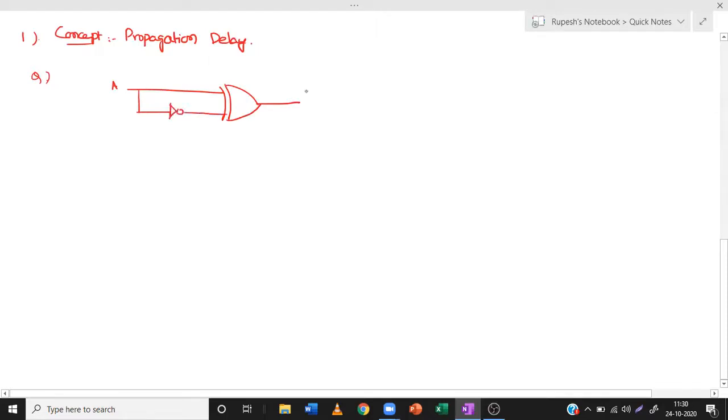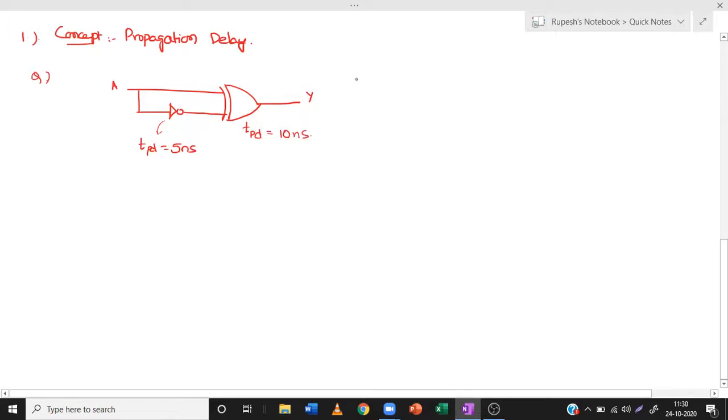This is Y, and the NOT gate has a propagation delay of 5 nanoseconds, and the XOR gate has a propagation delay of 10 nanoseconds.